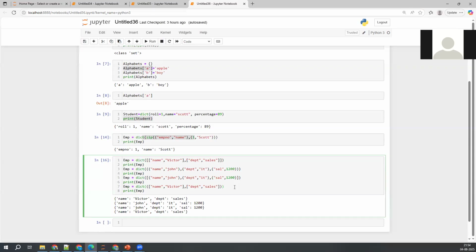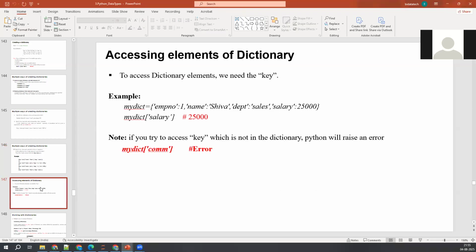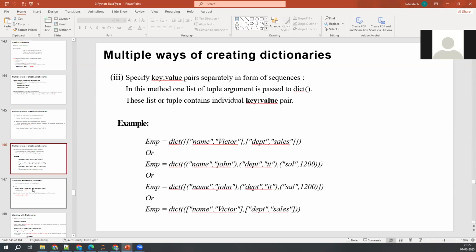I hope you guys understood this. We don't use all these notations, but in your program, in your project, if you come across these kinds of notations, you need to understand, oh okay, these are creating a dictionary. At least you'll get a basic idea. That's why I'm discussing all these things. Clear?